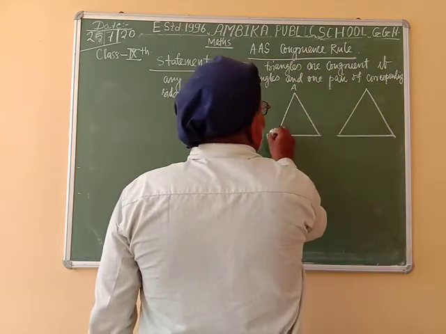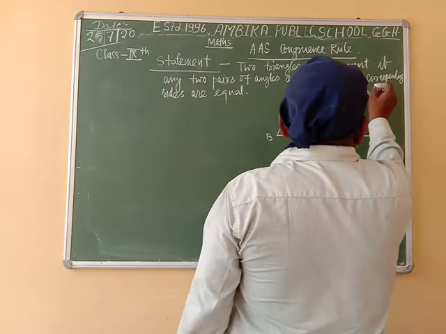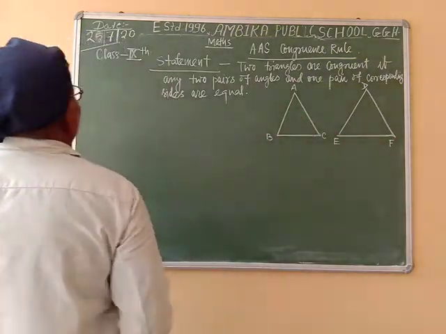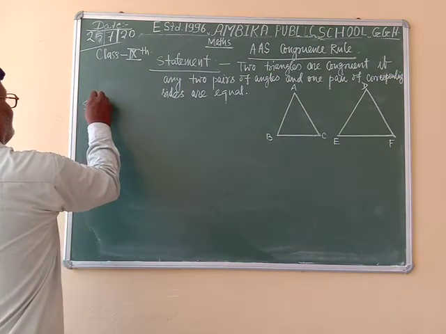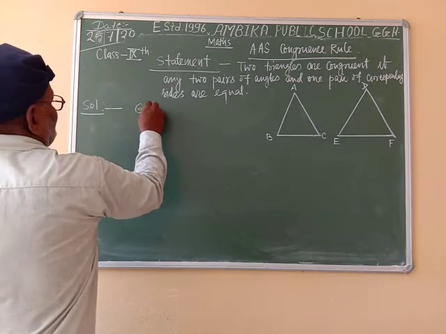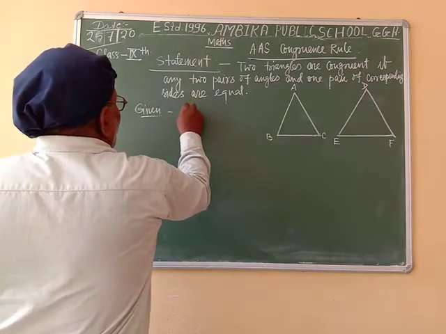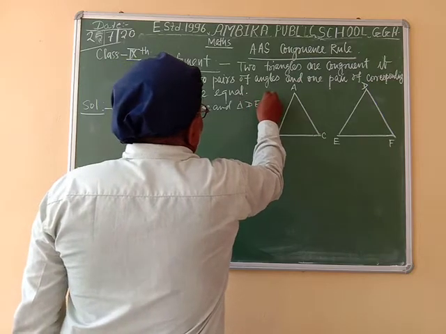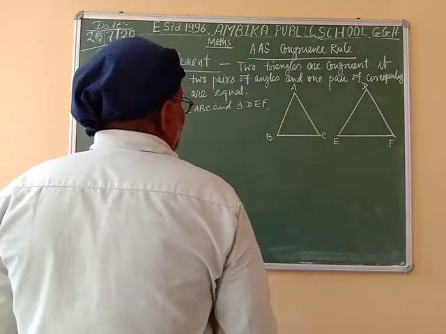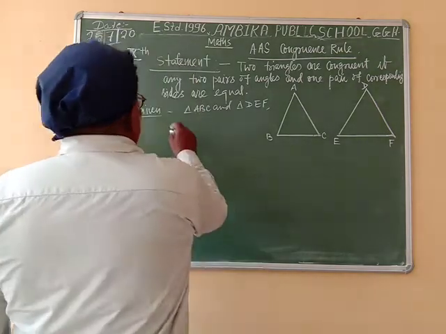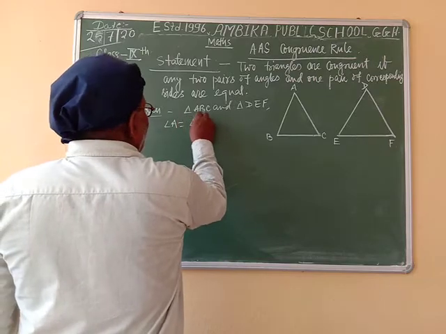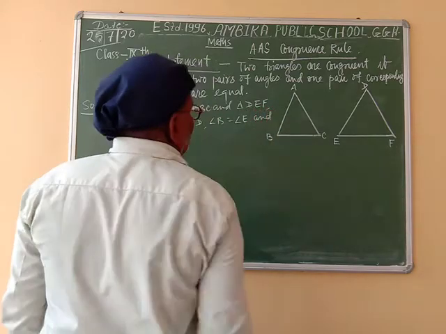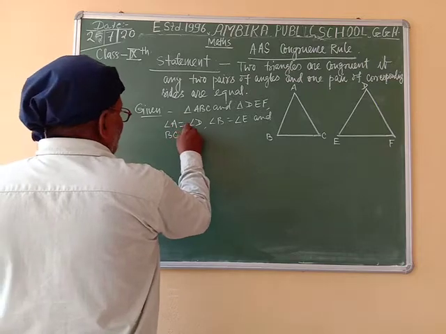Given: in triangle ABC and triangle DEF, angle A is equal to angle D, angle B is equal to angle E, and one pair of sides, BC is equal to EF.